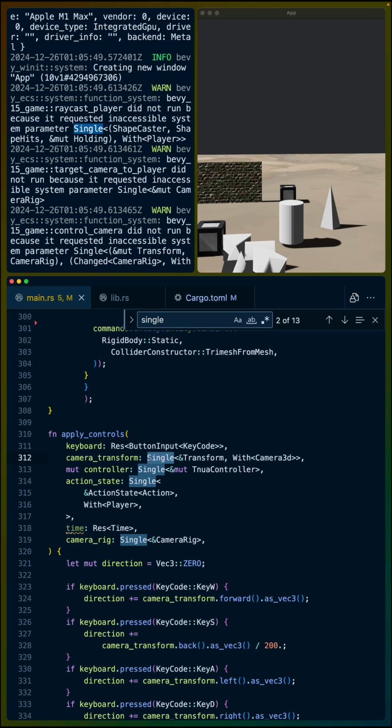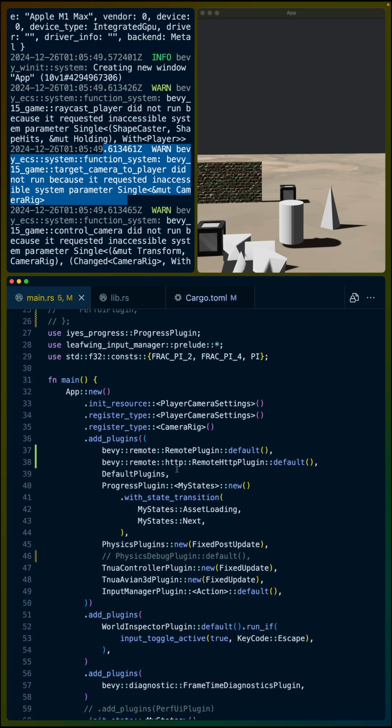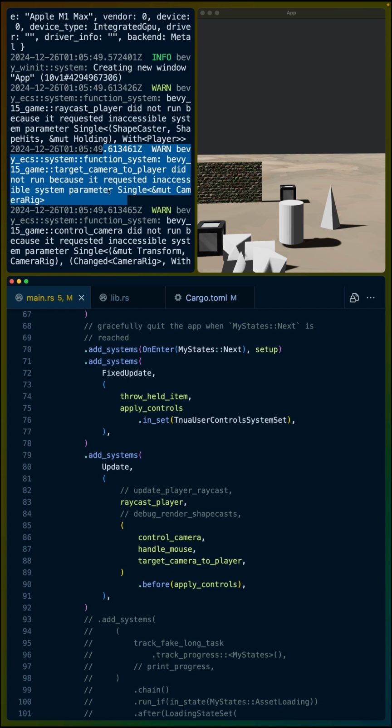It's making sure that this system only runs if there's one thing in the scene, not zero, not two or more. But that results in getting some of these warnings when we have zero of them before things spawn. So we can take a look at which systems this is actually affecting. And right now, everything's just sitting in my main file as I do this refactor. So system by system, we've got raycast player, and I'll put never warn param here.